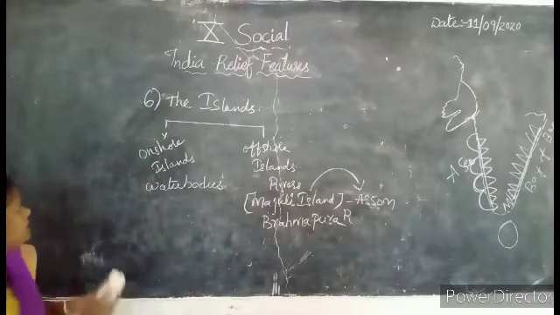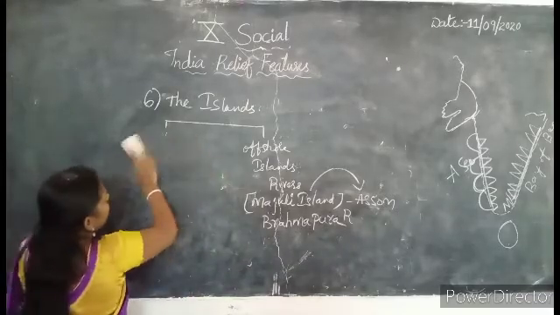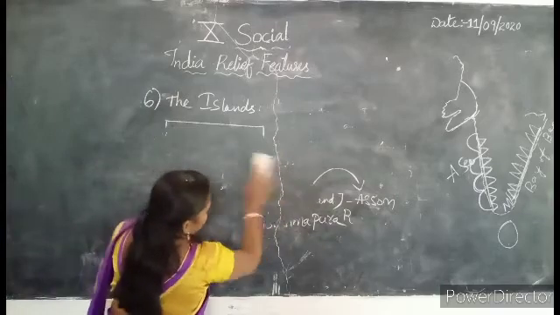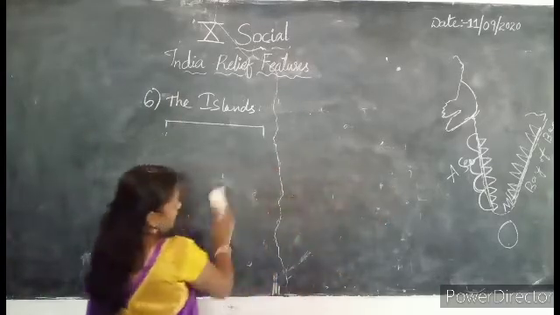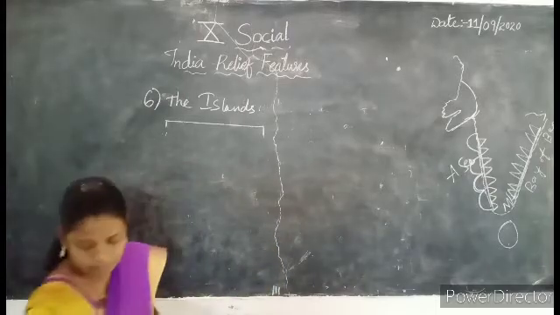Again, in India we are having two major islands.